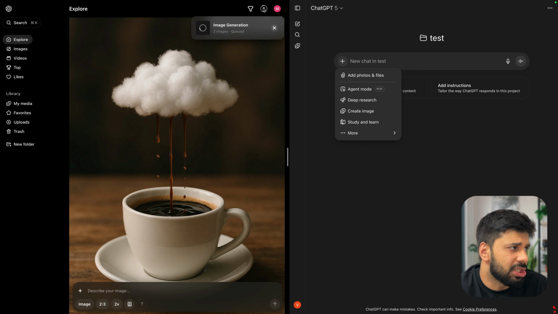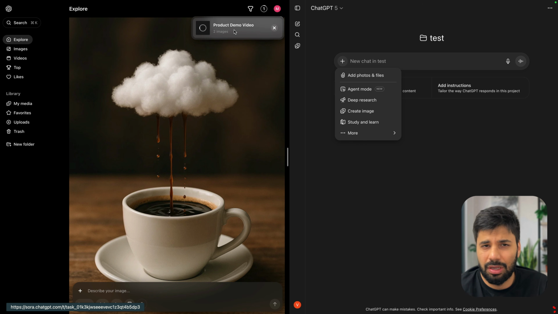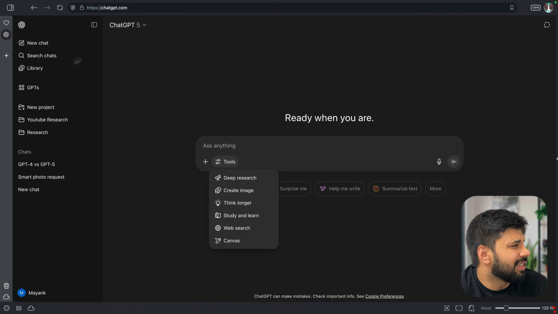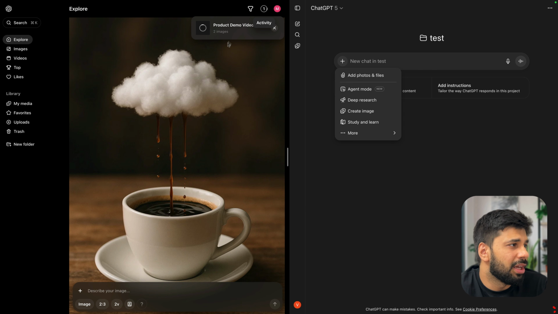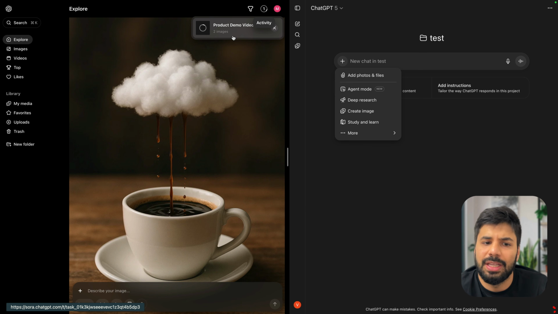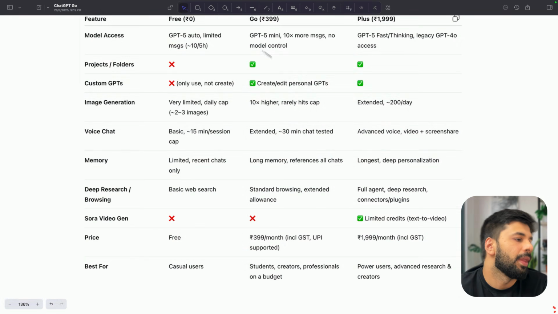And this has recently been changed. Earlier, it was not giving you this option. And we can see that somehow it is present in the free version, but not in the Go version. But earlier, it was just specifically asking that, hey, please purchase if you want to use this thing. Okay. So this is all about the Sora video gen.